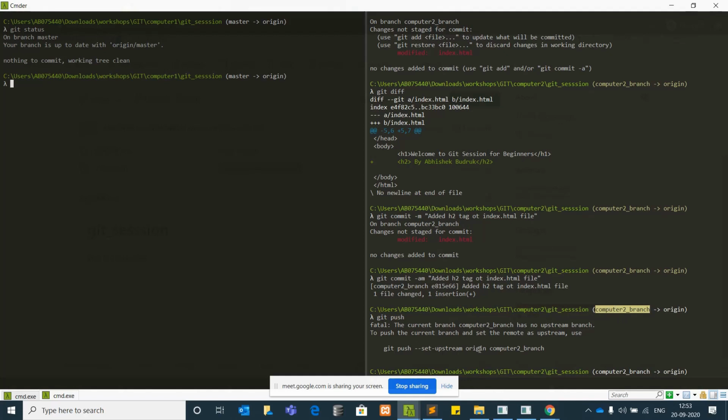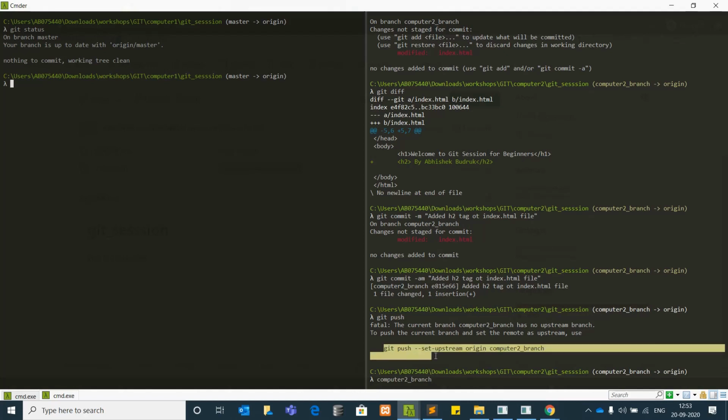Git push --set-upstream origin computer 2 branch. Okay, earlier when you used only git push, the upstream was only the master branch. Earlier you were pushing the code only to the master branch, so by default push would use origin master. But now, if I use this command, it will continuously push whatever changes are there to this branch.